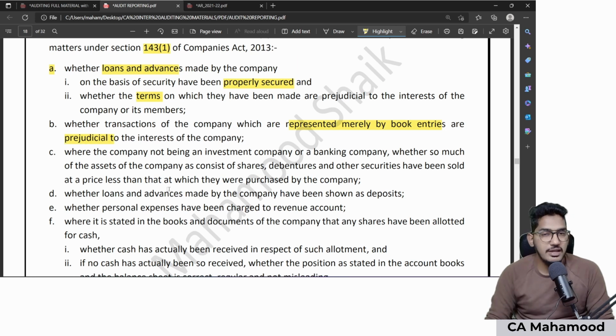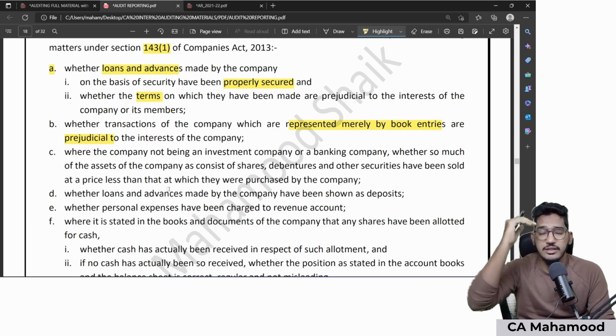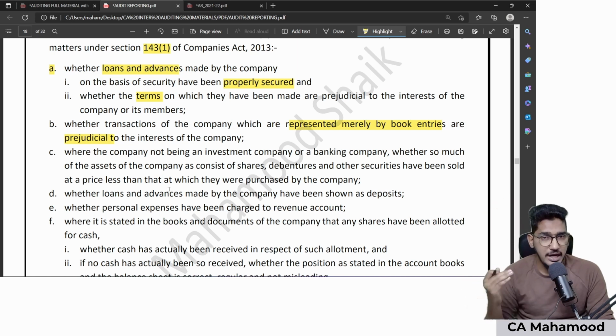Whatever provisions are getting created by the company, the provision should be neither over reported nor under reported. Provisions and depreciation should be calculated at exact figures, with no over reporting and no under reporting. So that's what we need to check in the second point: whether entries like provisions and depreciation are harmful to the interest of the company.